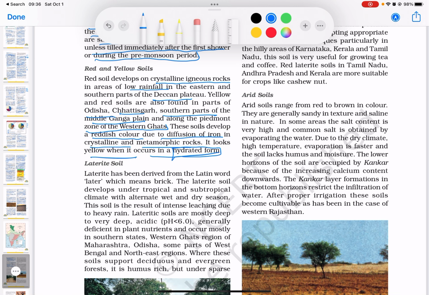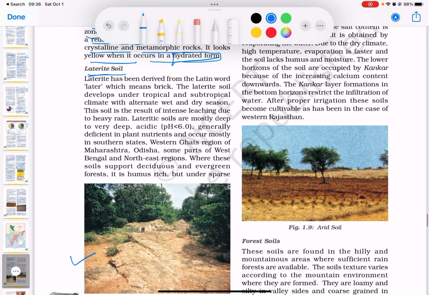Now let's look at laterite soil. So this is the picture of the laterite soil. You can see it's a very unique yellowish kind of thing. So laterite has been derived from the word later, which means brick. The laterite soil develops under tropical and subtropical climate with alternate wet and dry seasons. This soil is the result of intense leaching due to heavy rain. Lateritic soils are mostly deep to very deep, acidic, with pH of less than 6, and generally deficient in plant nutrients and occur mostly in southern states.